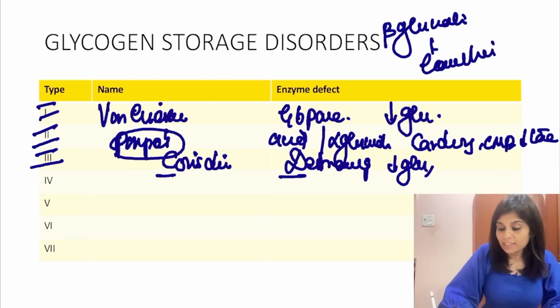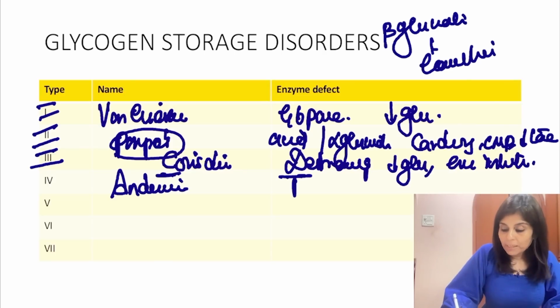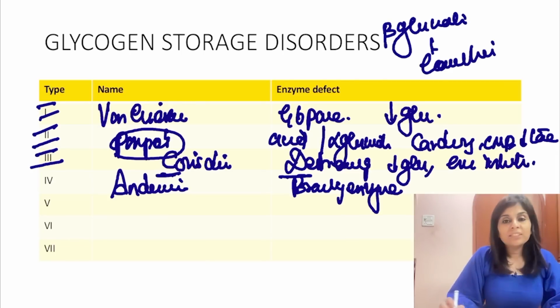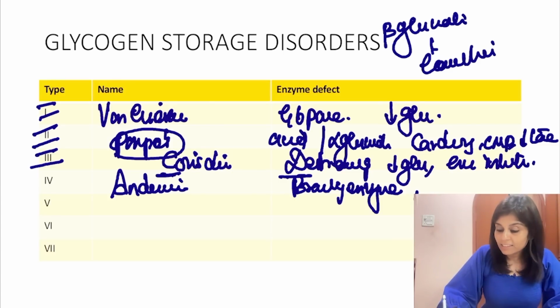Muscle glycogenolysis defect causes exercise intolerance. Type 4, we are done with C and D, now it is A and B. Type 4 is Anderson's disease, B for branching enzyme defect. When there is a defect of branching enzyme, an abnormal glycogen without branch point accumulates in liver. That causes hepatomegaly and cirrhosis.